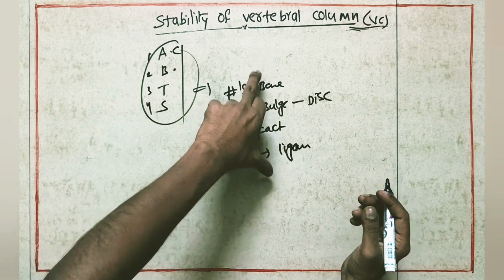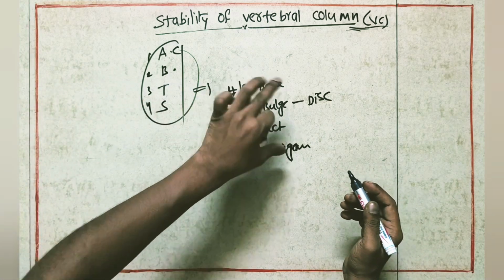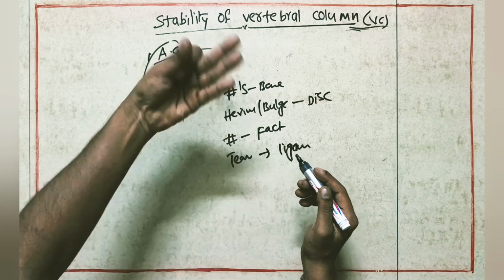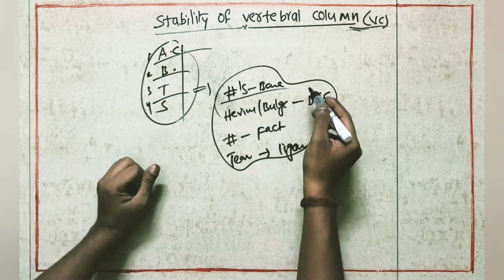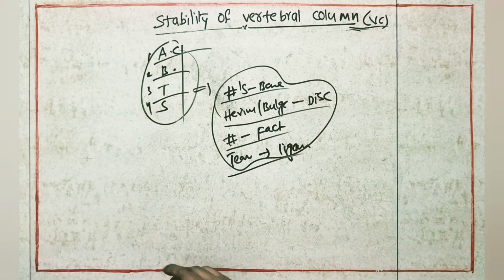Why do the structures fail? Because of excess force, either axial compression, bending, or whatever. If any force is too great and the structures of the vertebral column cannot resist it, then it may lead to fracture, disc problems, facet joint fractures, or tears of the ligaments. Okay, this is about the stability of the vertebral column.